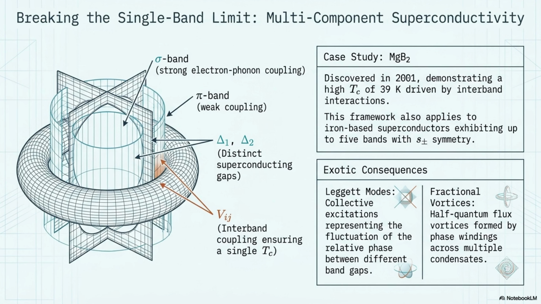Using magnesium diboride, or MgB2, as a brilliant case study, we can really see the wild effects of multi-component superconductivity. In this specific material, you don't just have one band crossing the Fermi level. You actually have distinct pi and sigma bands, and each has its own superconducting gap that interacts with the other. This multi-band reality introduces incredibly exotic consequences, like collective excitations we call Leggett modes, and even mind-bending half-quantum flux vortices.